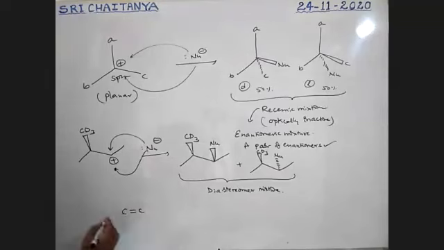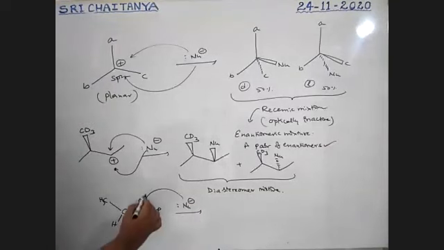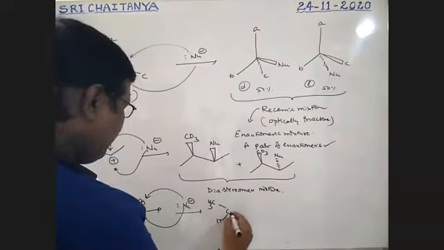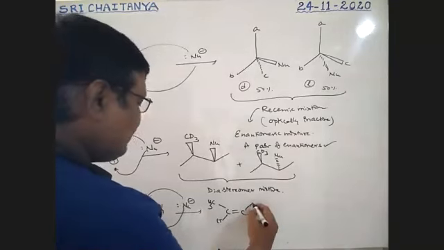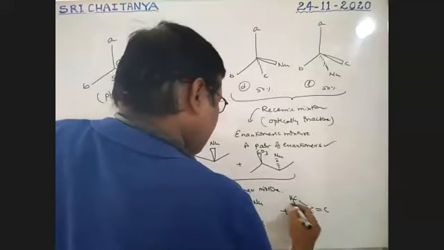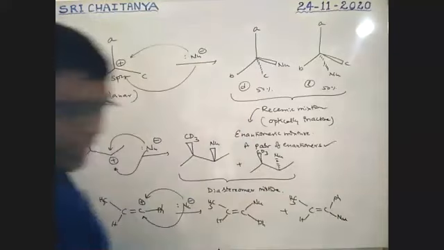Next and last, for example, C double bond C, with CH3 and H attached on one carbon and groups on the other. If a nucleophile is attached, it may be possible either this side or this side. So we get two products, with the nucleophile on either side. Both are possible.